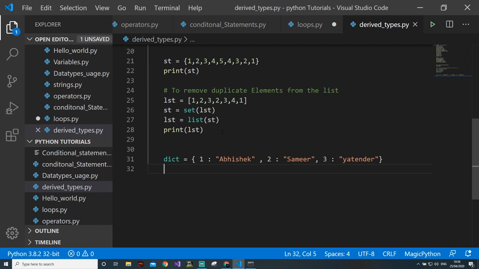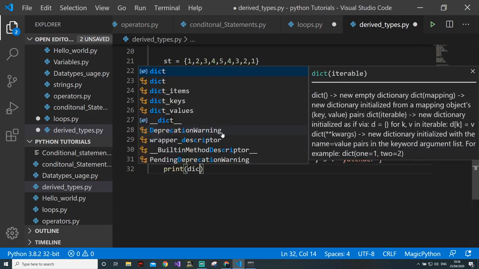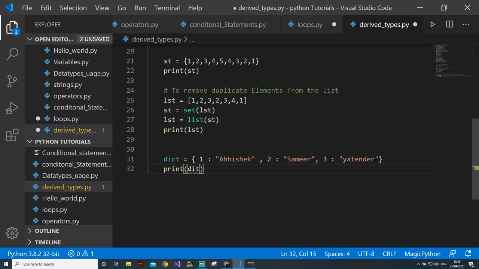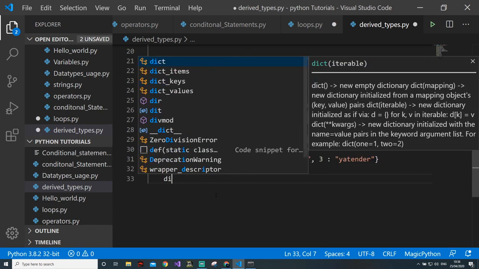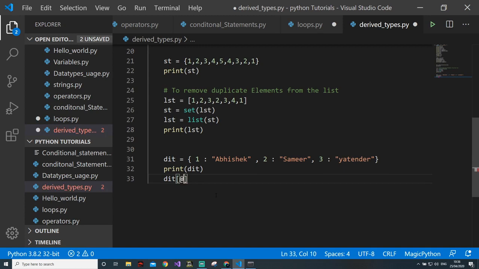Obviously, in Python you can't print a dict. Sorry, I will write dict to it, because dict is actually a keyword. Now there are multiple things you can do with the dictionary. To insert an element, you can do it like this. Roll number 4 is what should I say? Tell me a name, man. I don't remember the name. Let's say Aditya.